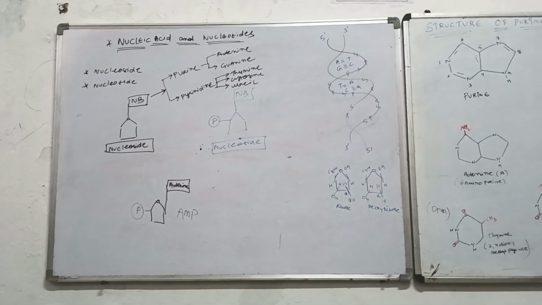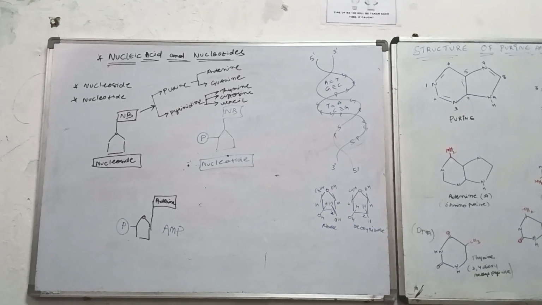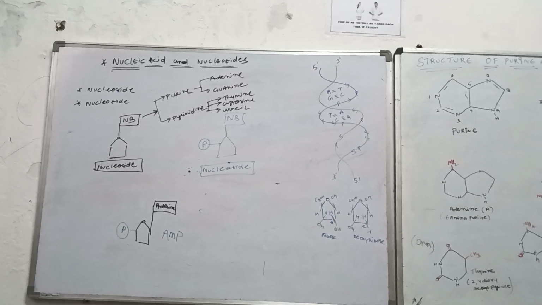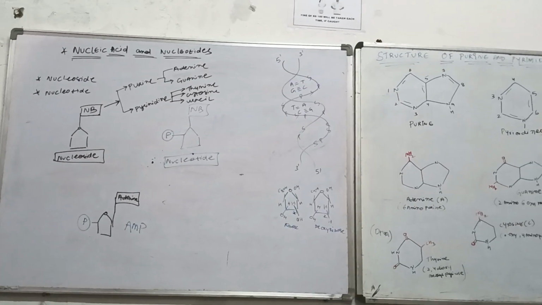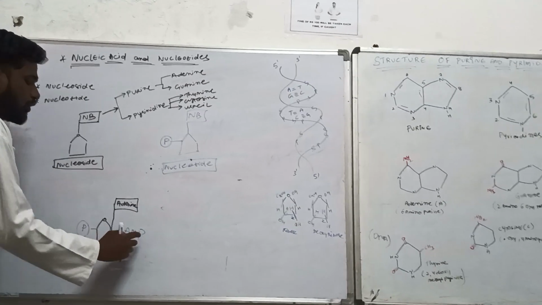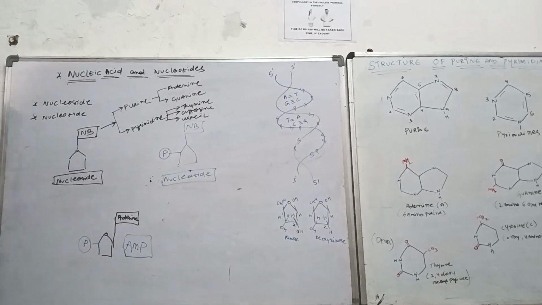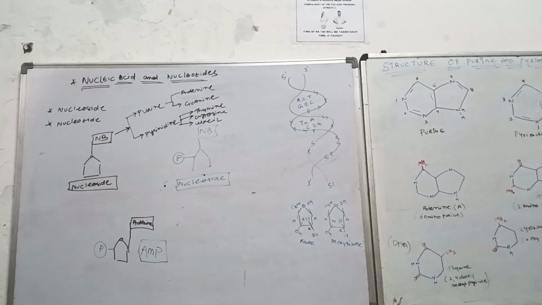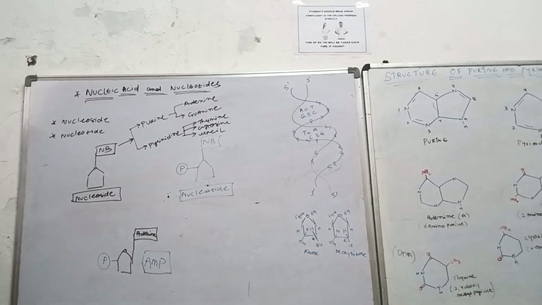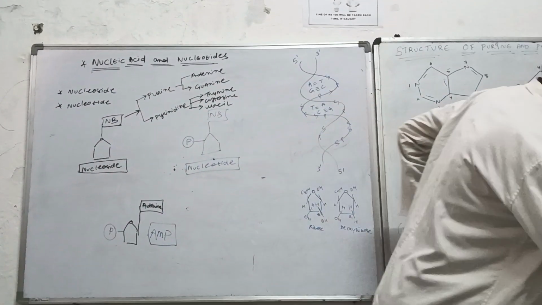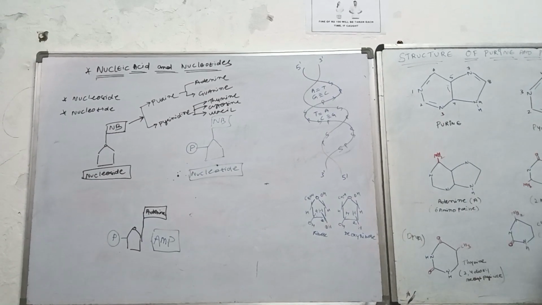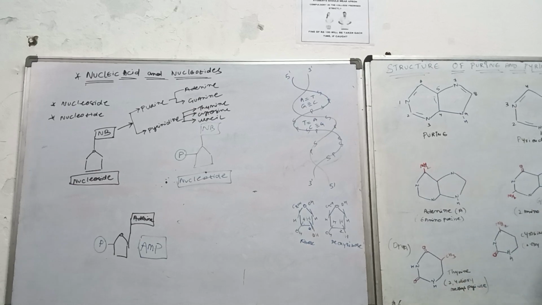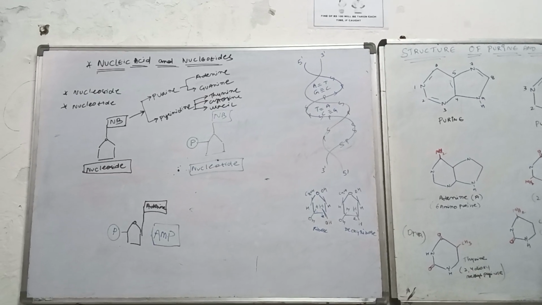Have you understood the concept? What a beautiful mechanism is happening over there. You can call that a nucleotide, as well as adenine monophosphate. Okay? Adenine nucleotide. The major difference is very easy. If phosphate is present, then it will be called a nucleotide. If phosphate is absent, then it will be called a nucleoside.